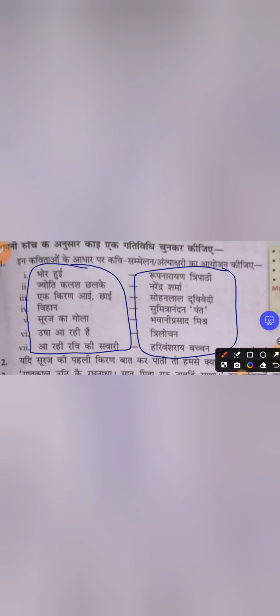तो विषय संवर्धन गतिविधियाँ, subject enrichment activities. अपनी रुचि के अनुसार कोई एक गतिविधि चुनकर कीजिए. You can do any one activity. So इन कविताओं के आधार पर कवि सम्मेलन और अंतराक्षरी का आयोजन कीजिए. So here the poet names are given, and the poet names and poem names are given. You have to read this poem or have this poem in your hand and you can play Antakshari. Antakshari, you know, right? We have to sing 2 lines or 4 lines from the song and the next person has to continue from the last letter of the word which we have said. The last word or last letter, or we have to start the next poem. You can do the Antakshari by seeing the poems of the different poets.